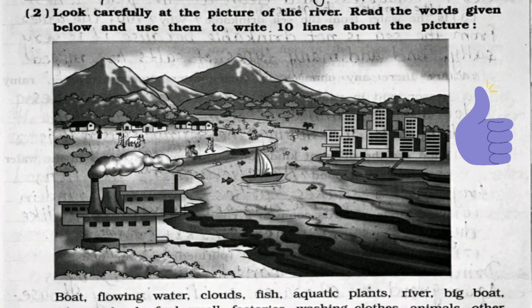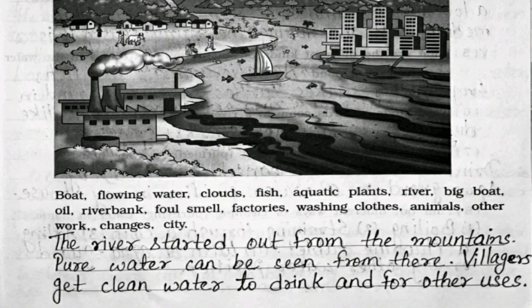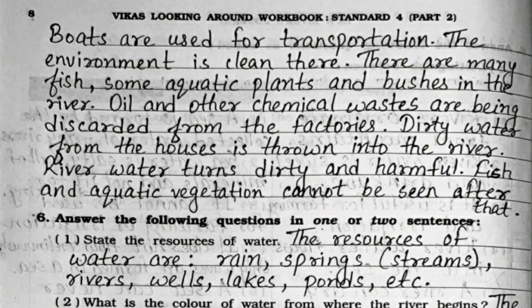Now question number 2. Look carefully at the picture of the river. Read the words given below and use them to write 10 lines about the picture. The river started out from the mountains. Pure water can be seen from there. Villagers get clean water to drink and for other uses. Boats are used for transportation. The environment is clean there.